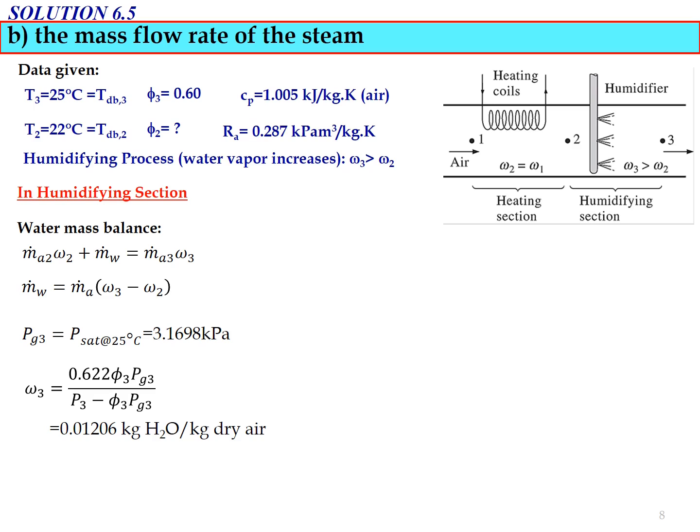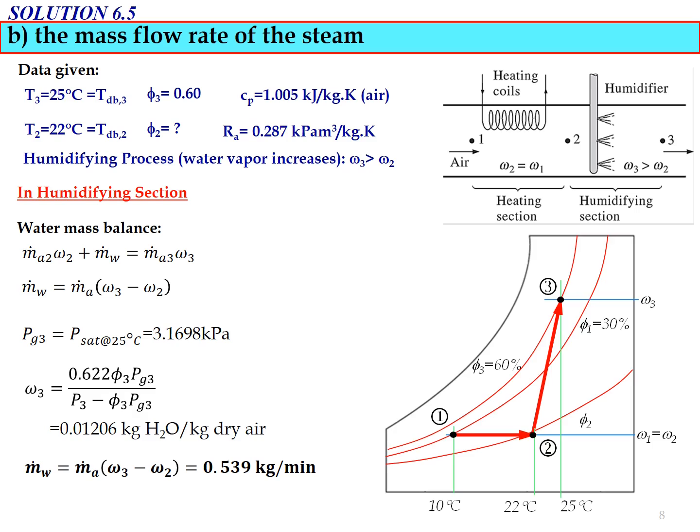Okay, so now substitute the values of MA dot, omega 3 and omega 2 into the equation for the mass flow rate of the steam, MW dot. So we get MW dot equal to 0.539 kilogram per minute. This is the answer for the mass flow rate of the steam.